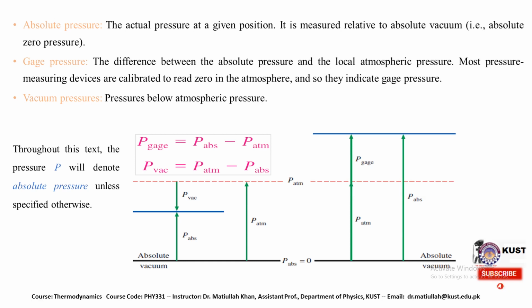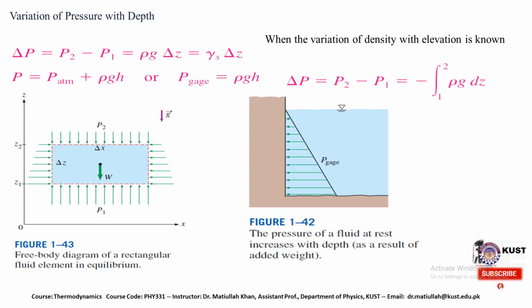Most pressure measuring devices are calibrated to read zero in the atmosphere, and so they indicate gauge pressure. Pressure below atmospheric pressure is called vacuum pressure.